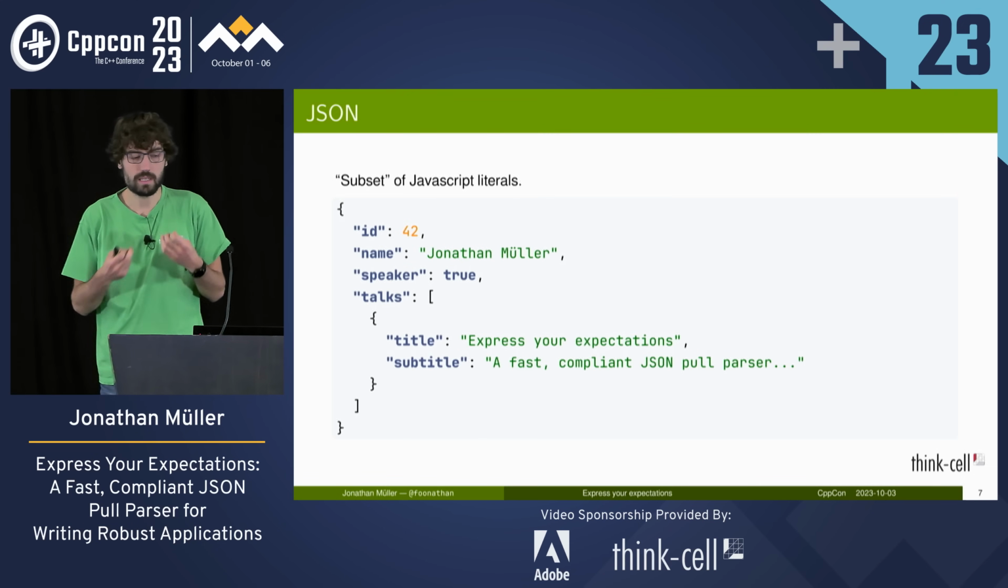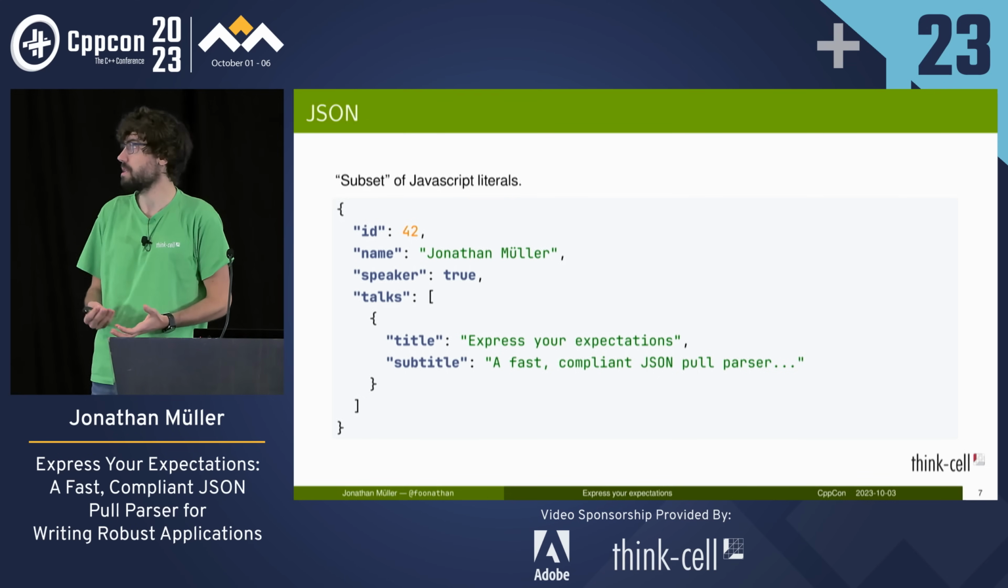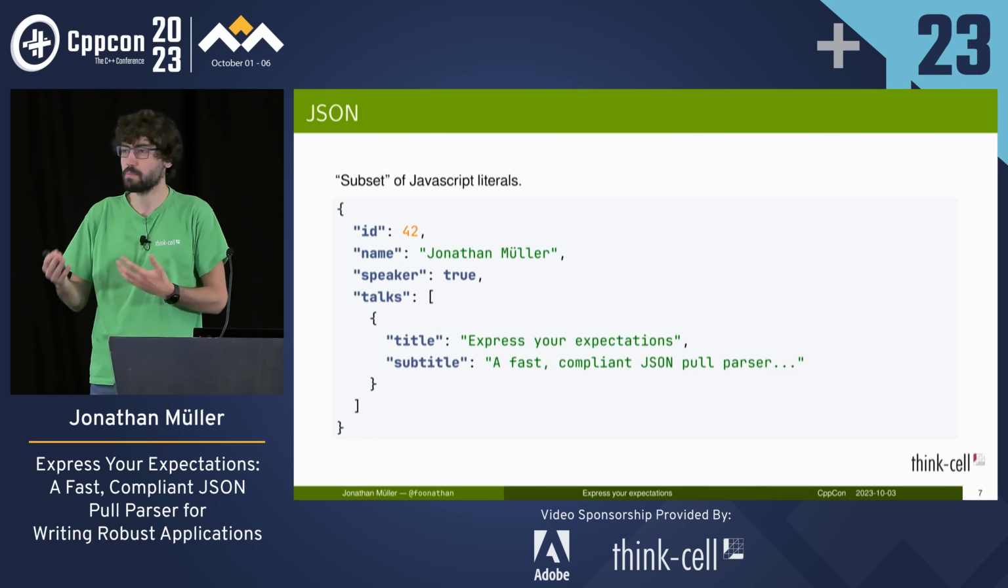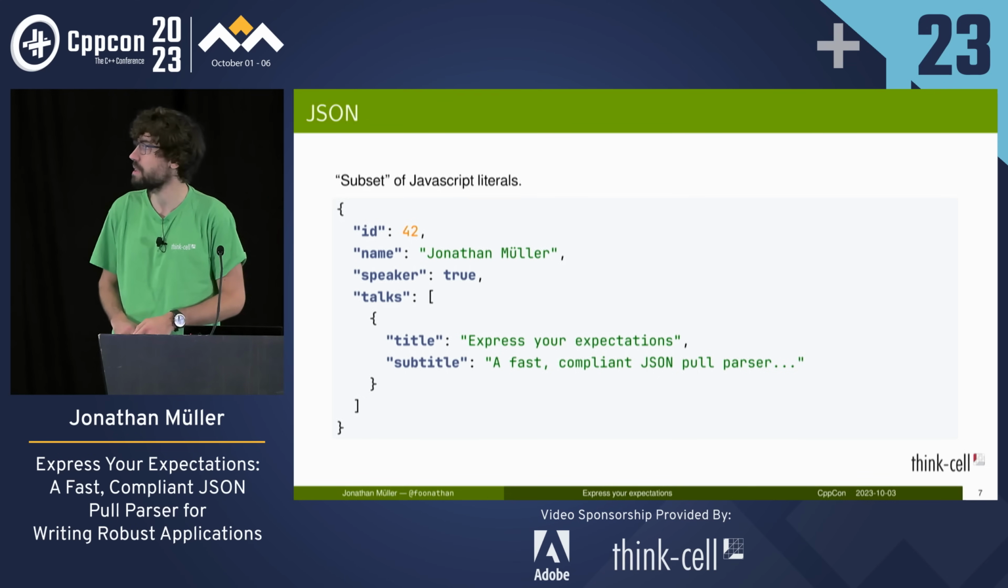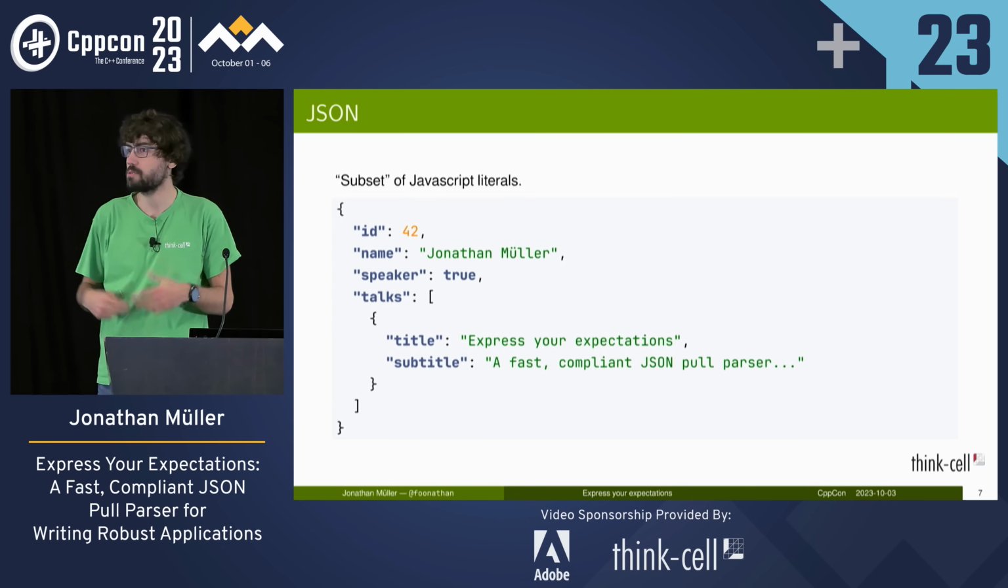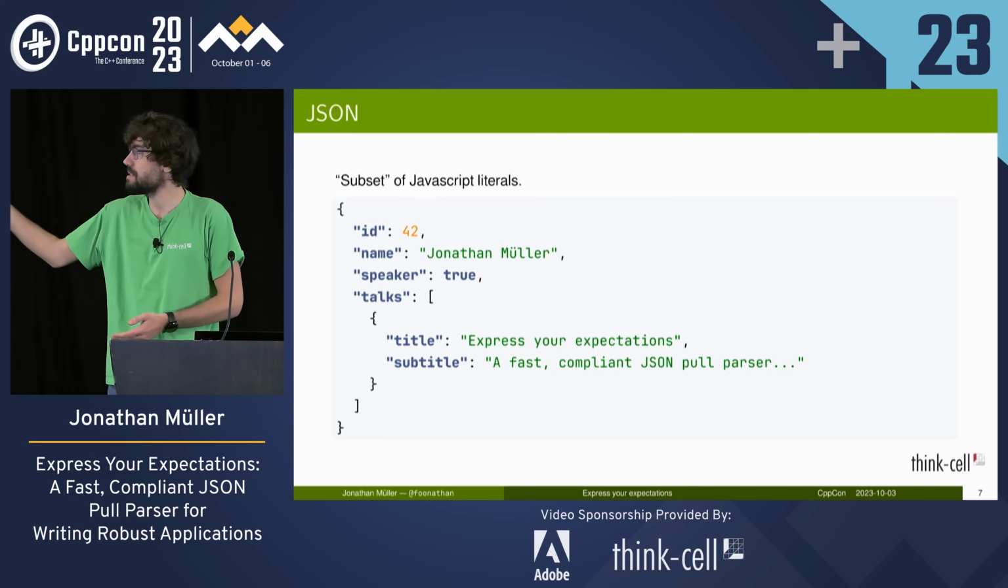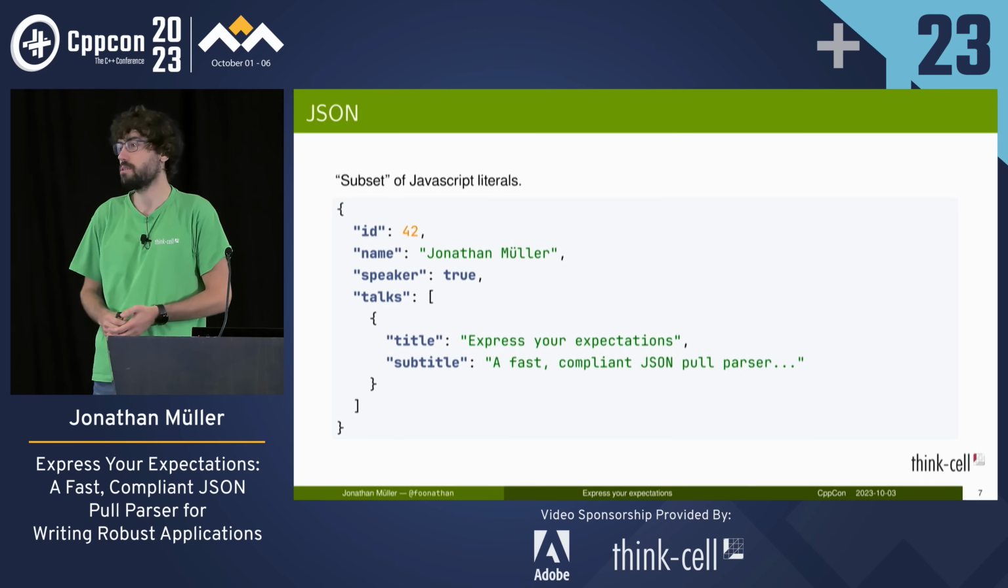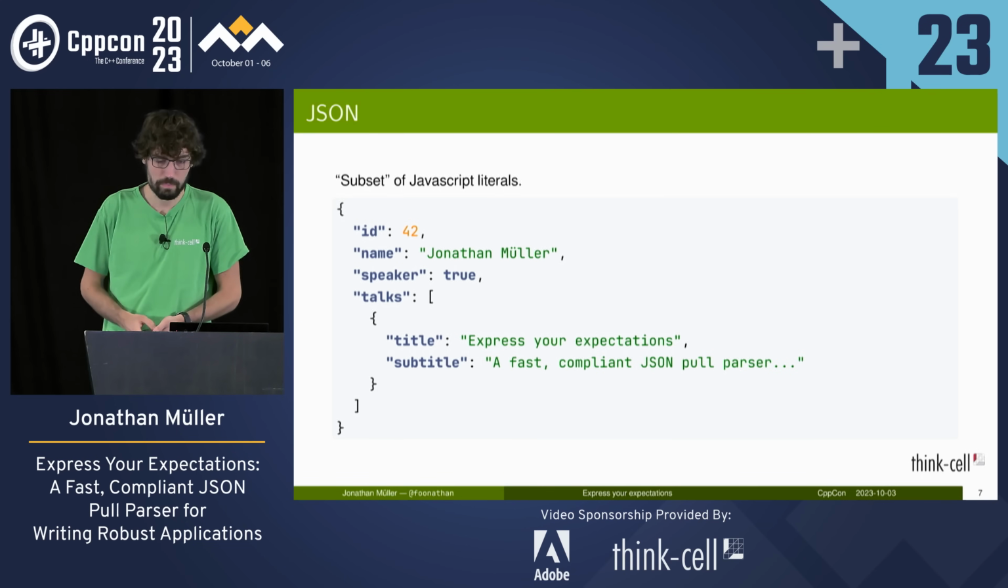And JSON is essentially a subset of a JavaScript literal. It's not really a subset. There's some caveat about white space, but we don't need to worry about that since we're not writing JavaScript. So this is an example of JSON. It describes me as a conference attendee, and it is also the example that we're going to use throughout this talk to extract data out of there.